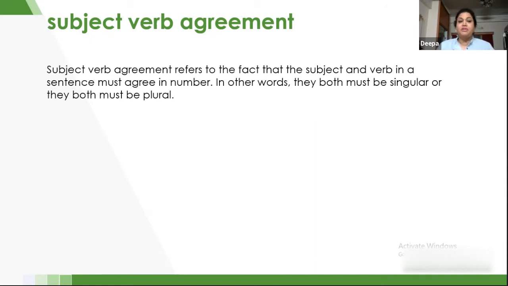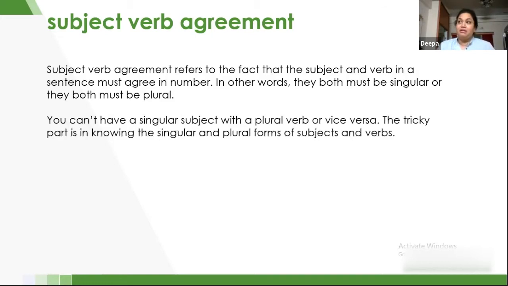Now, subject verb agreement refers to the fact that the subject and verb in a sentence must agree in number. In other words, they both must be singular or they both must be plural. For example, if I have Sam, we cannot say Sam are drinking milk or Sam are playing. We have to say Sam is playing.